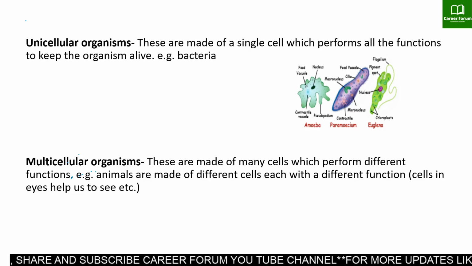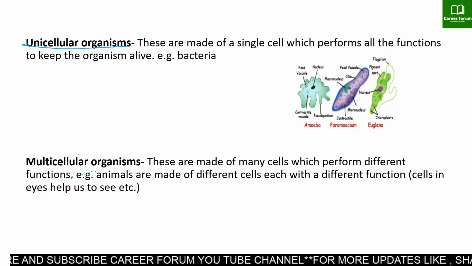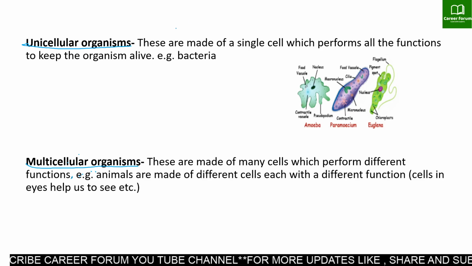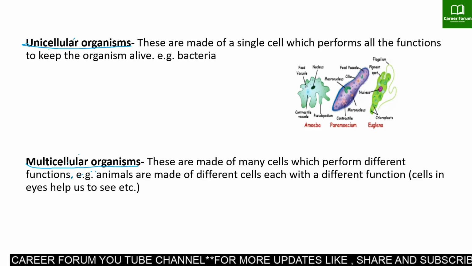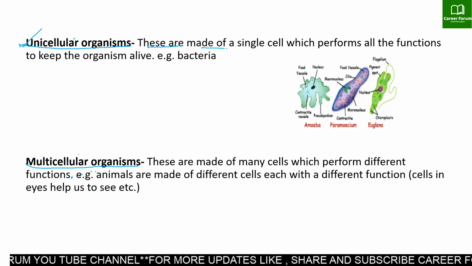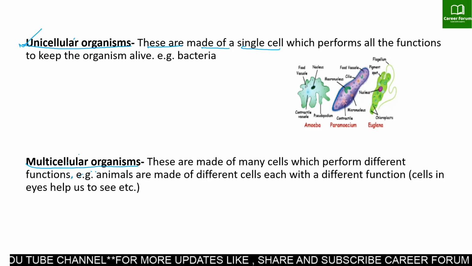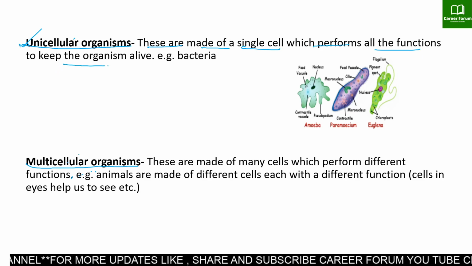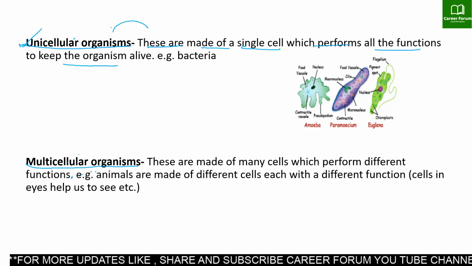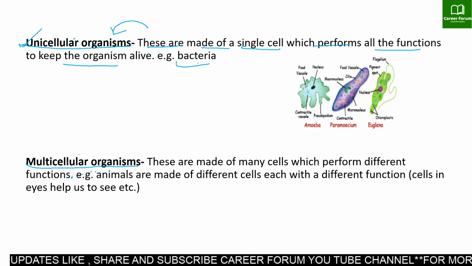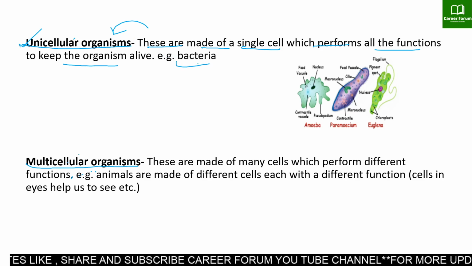Unicellular means one cell. So organisms which are made of a single cell and which perform all the functions to keep the organism alive are called unicellular organisms. For example, bacteria, amoeba, paramecium, euglena, etc.